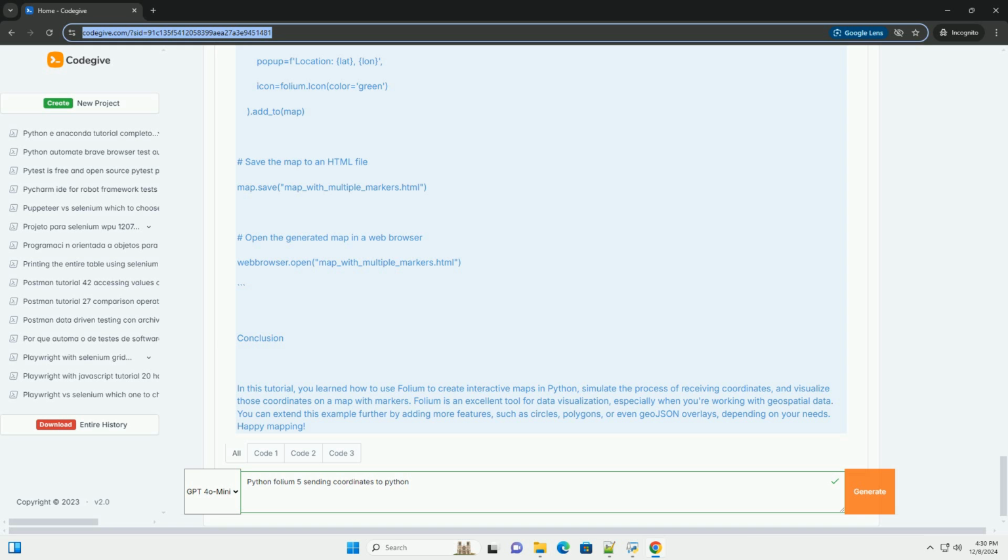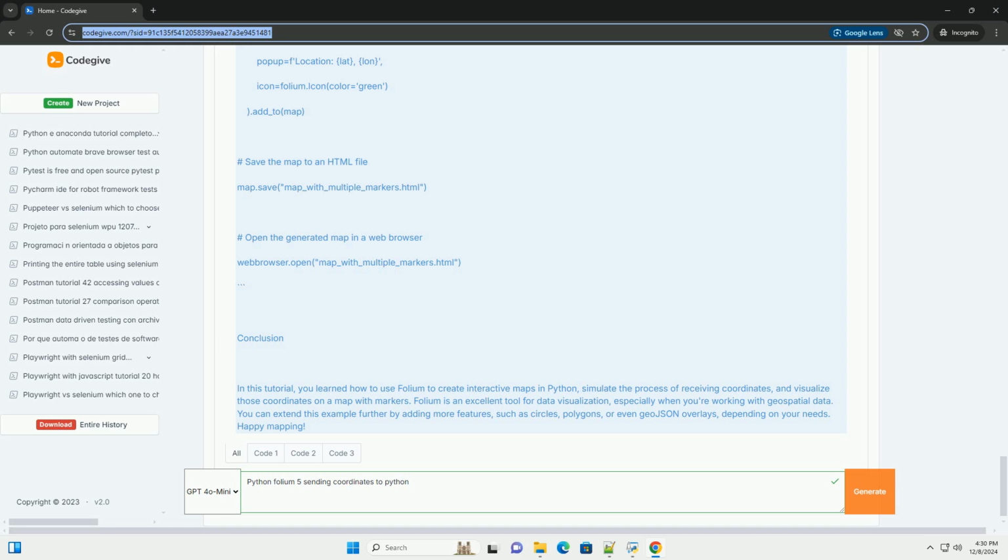Step 5, visualizing the coordinates. The final step is to display the map with all the markers. You can open the generated HTML file in a web browser to see the interactive map. Python. Open the generated map in a web browser. Import webbrowser. webbrowser.open, map_with_multiple_markers.html.